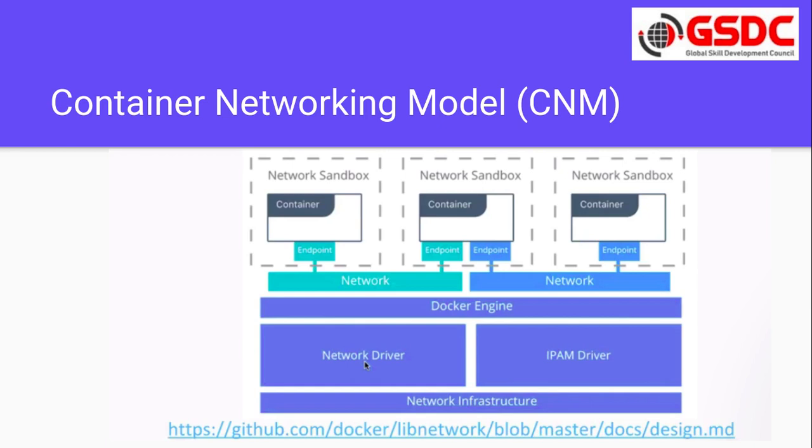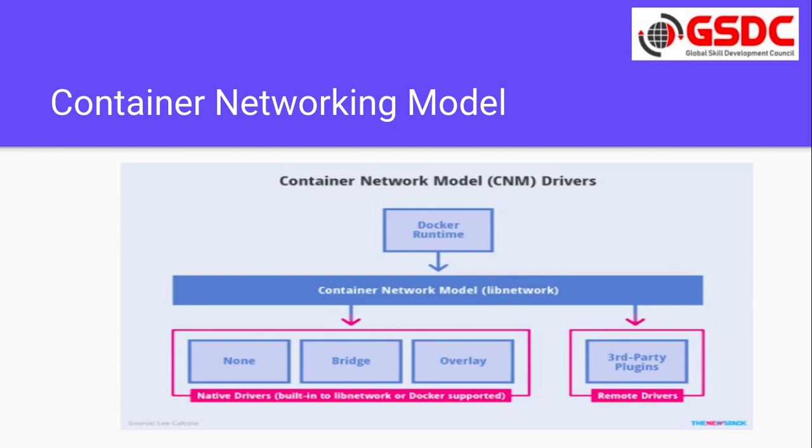Now let's see one more thing. If you see here, we have a Docker network runtime and a container network model. There are different types of networks, like the none network, bridge and overlay. What is this none network? If you connect any container to the none network, it will not be accessible outside your host machine.